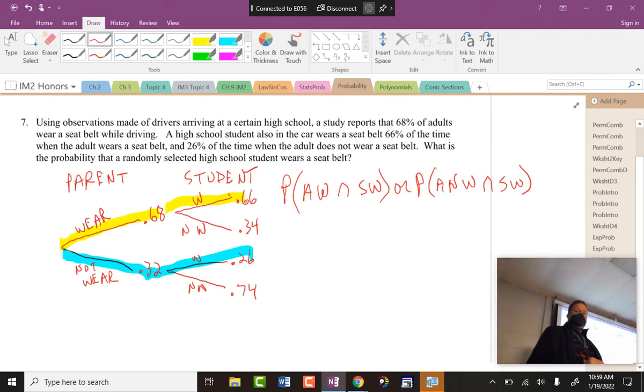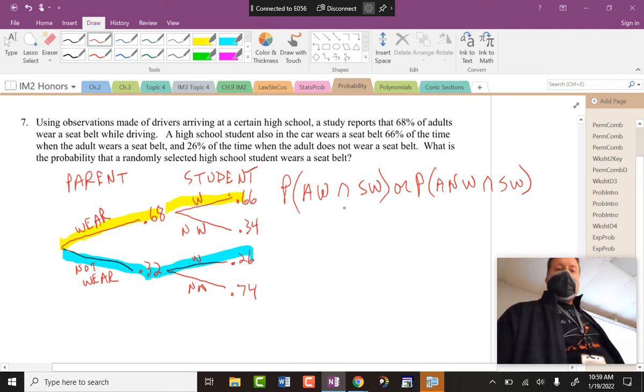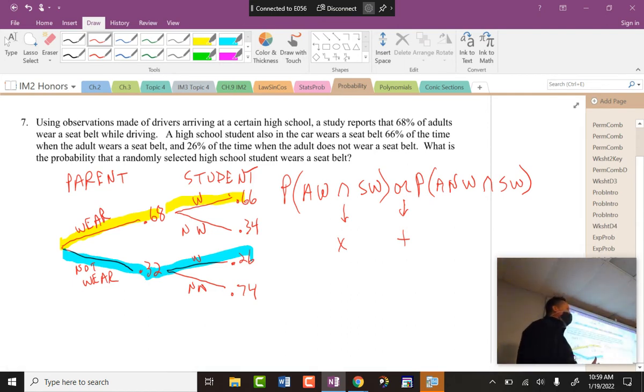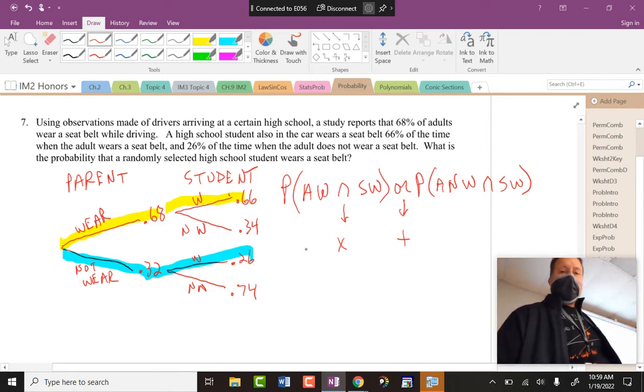All right? So exercising the idea that this is multiply, whereas this is add, because it's this scenario or that scenario, depending on how this works. And that's how a probability tree works in these kind of questions, which are kind of common when we talk about statistics scenarios.